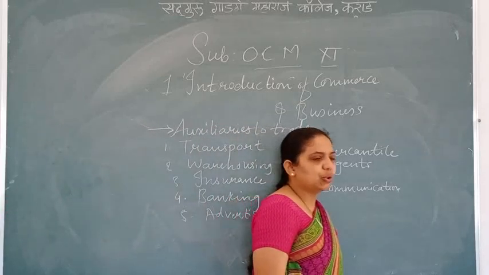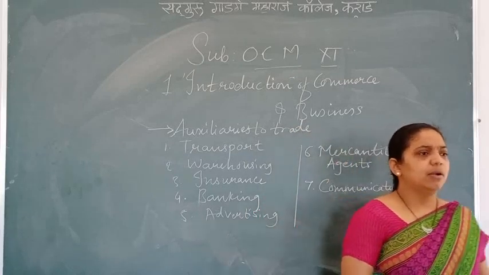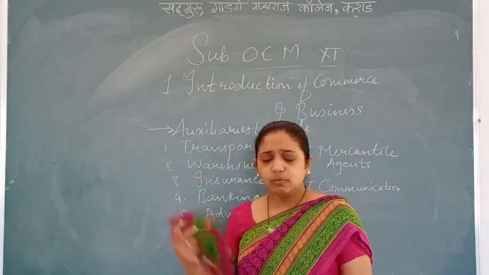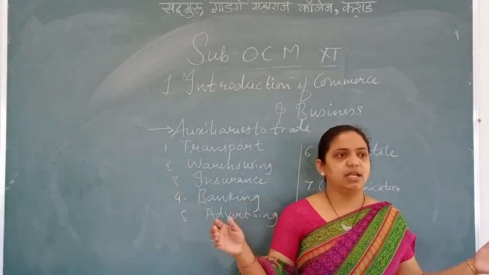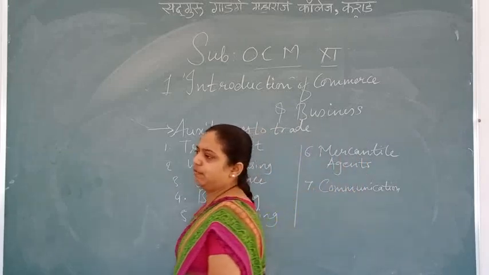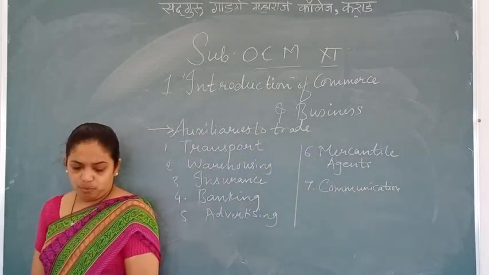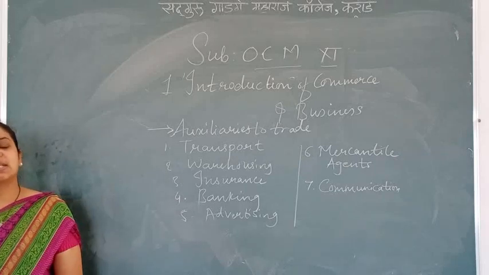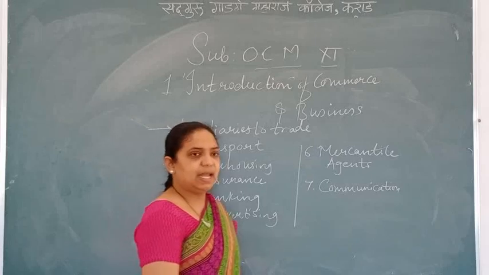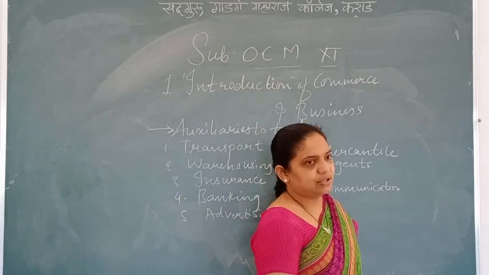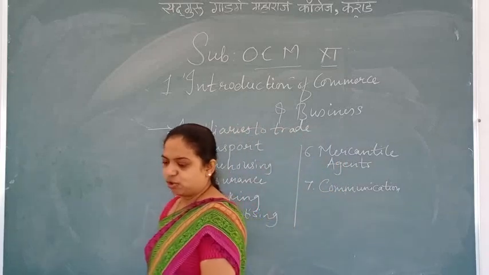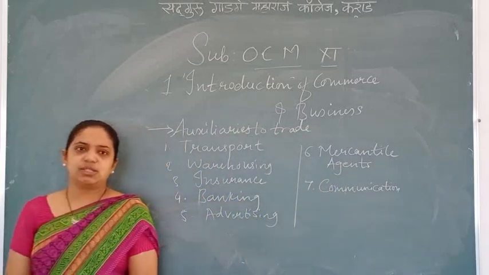Mercantile agent means someone like a broker. A broker always brings two people together. Who is a broker? A broker is a person who brings two persons together. A broker is always going to give you various ideas about a work. So customers who are scattered all over can be reached with the help of a mercantile agent, broker, etc. Yes or no? So the difficulty of what? Distance can be solved only with the help of a mercantile agent.